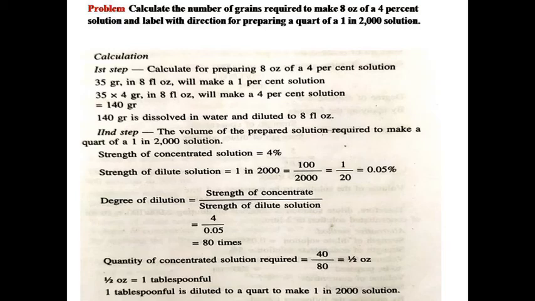Quantity of concentrated solution required is equal to 40 divided by 80, which is half ounce. Half ounce is equal to 1 tablespoonful, meaning 1 tablespoonful is diluted to a quart to make 1 in 2000 solution.